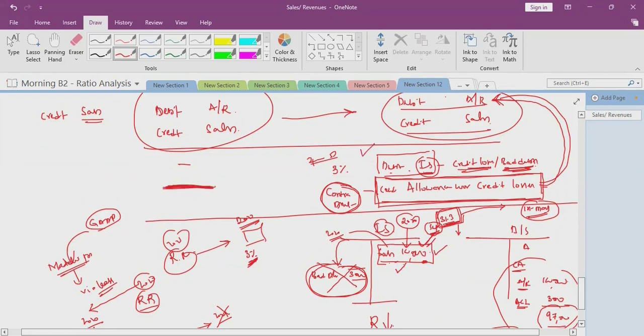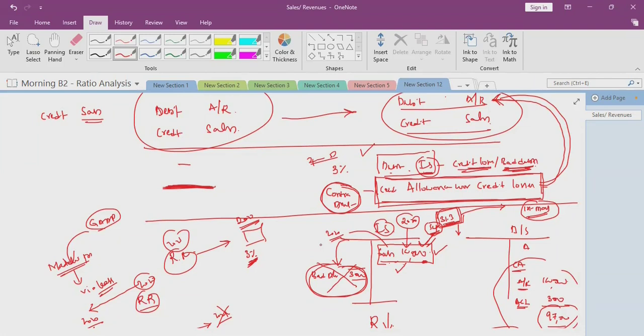But if we are following the allowance method, we debit the income statement, bad debts expense, the allowance for bad debts. So one is recognized as future expenditure, and we credit allowance for credit losses.